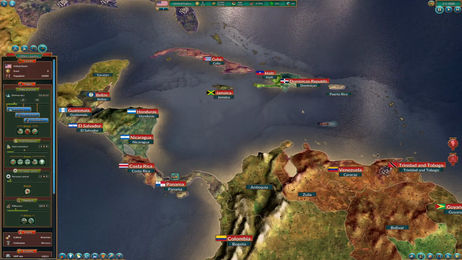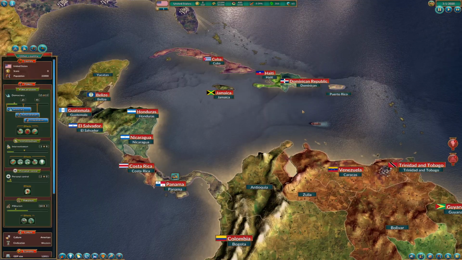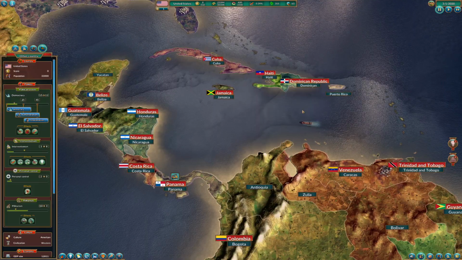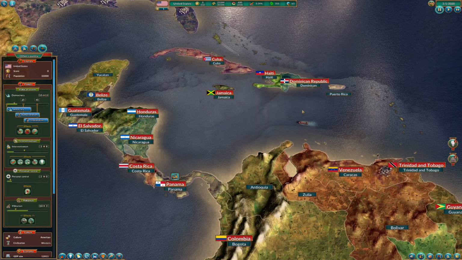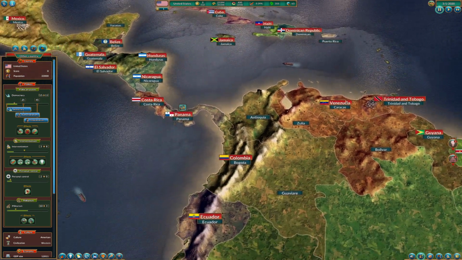Interestingly enough, it says here culture American and civilization Western just because it's part of the United States. But in real life, this area should have been civilization Latin American and culture their own Puerto Rican culture.